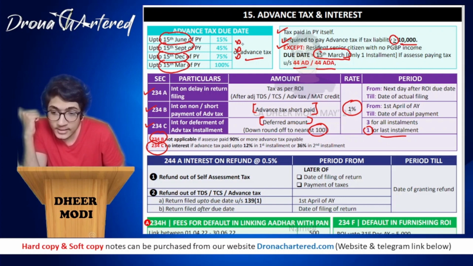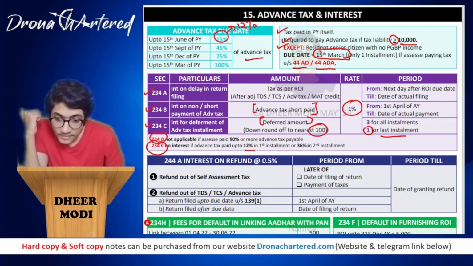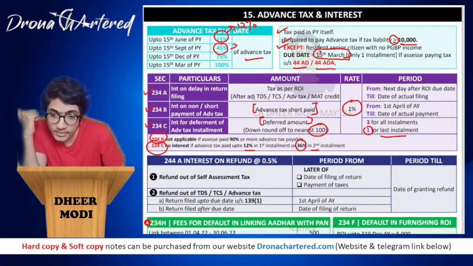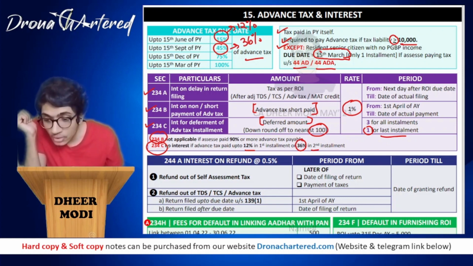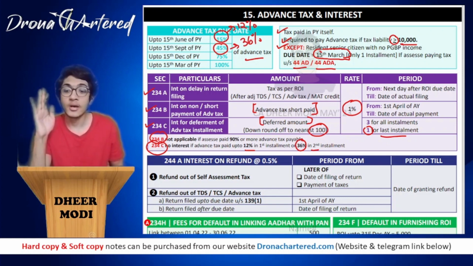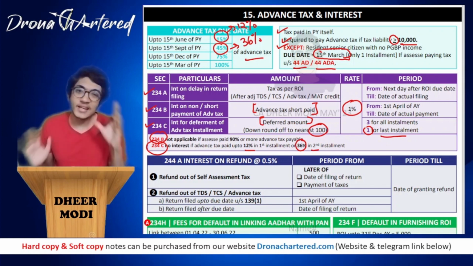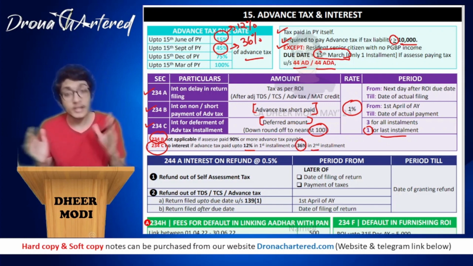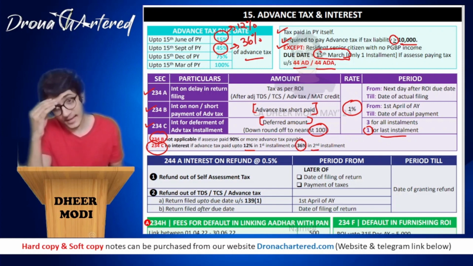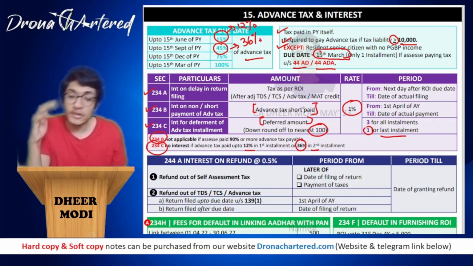So what they are saying is that this 15%, 45%, 75% that we have shown you, if instead of 15% you have paid 12% in the first installment, or you have paid 36% in the second installment, that is instead of 45%, even in such a case, section 234C interest we will not be applying, provided instead of 15% you have paid at least 12%, and instead of 45% you have paid at least 36% of your advance tax liability. So we will not be charging you interest for deferment of advance tax installment.